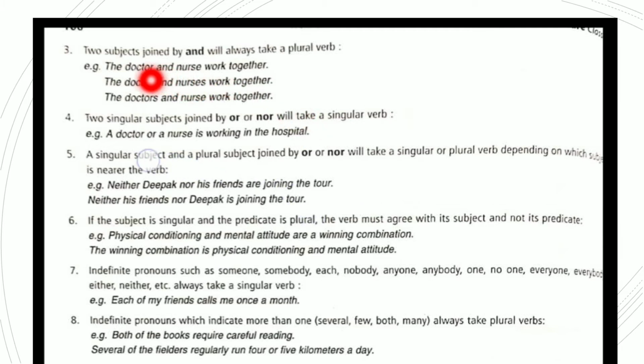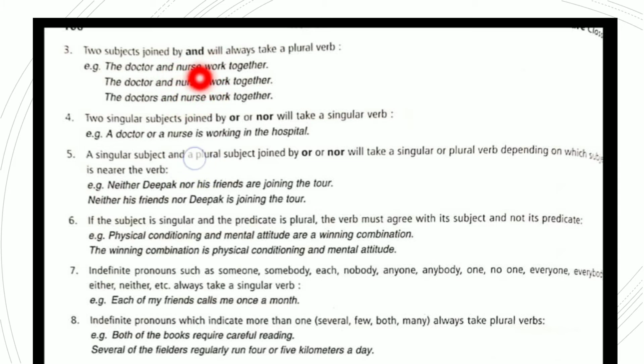The third error which usually occurs: two subjects joined by and will always take a plural verb. Doctor and nurse are two different personalities, correct? They work together, so they take a plural verb. Doctor and nurses work together.